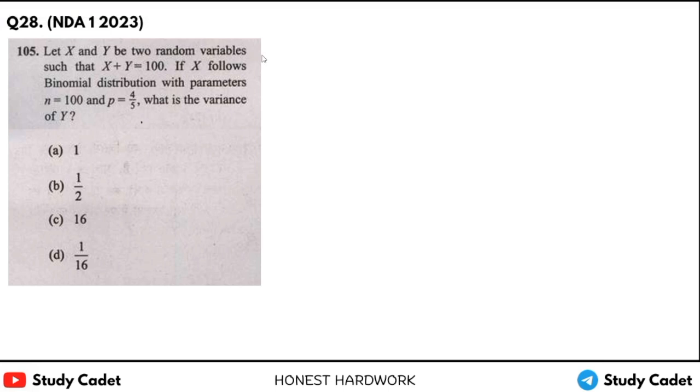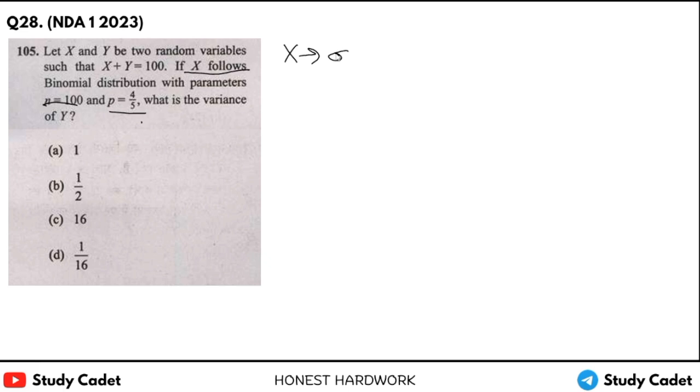Let X and Y be two random variables such that X plus Y equals 100. X follows binomial distribution with parameters n and p. What is the variance of Y? X follows this, and with this n and p, we can know the variance of X.